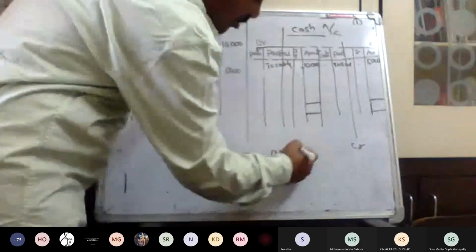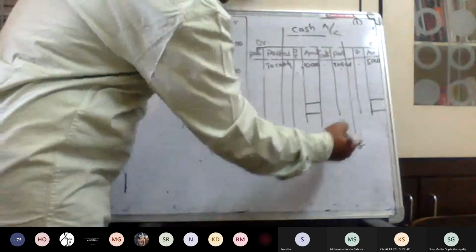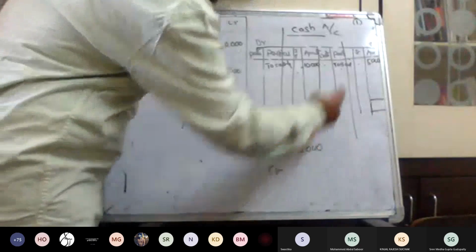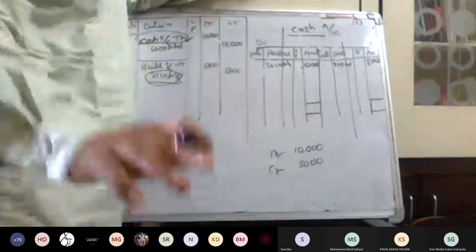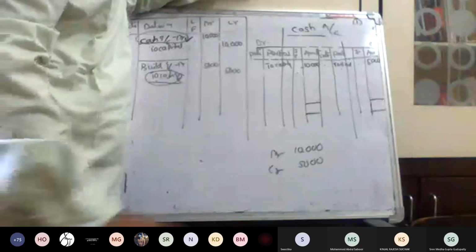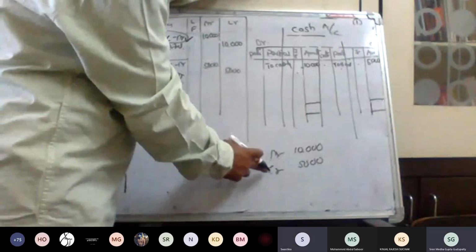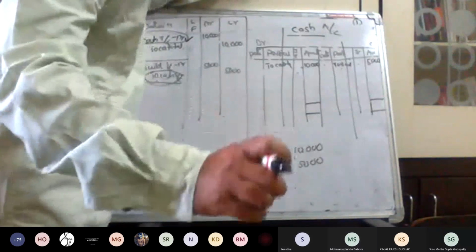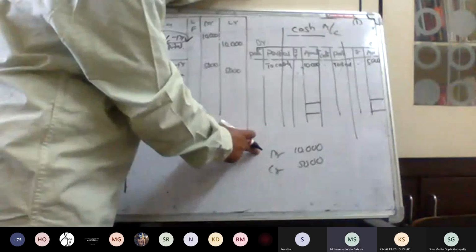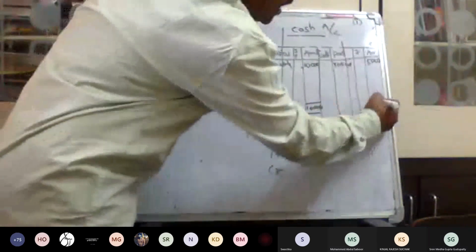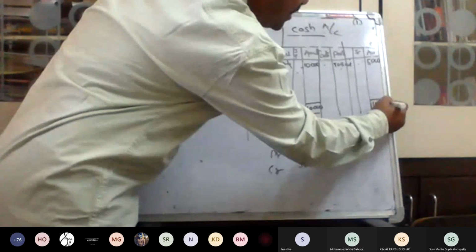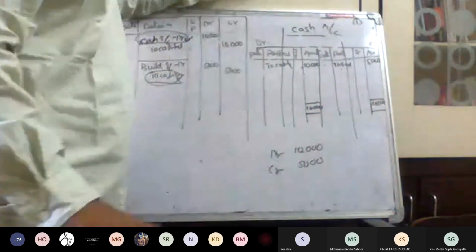Total debit side 10,000, and total credit side 5,000. So which one is the highest? Debit column. First you write 10,000, and the same, equal 10,000, by balance card.